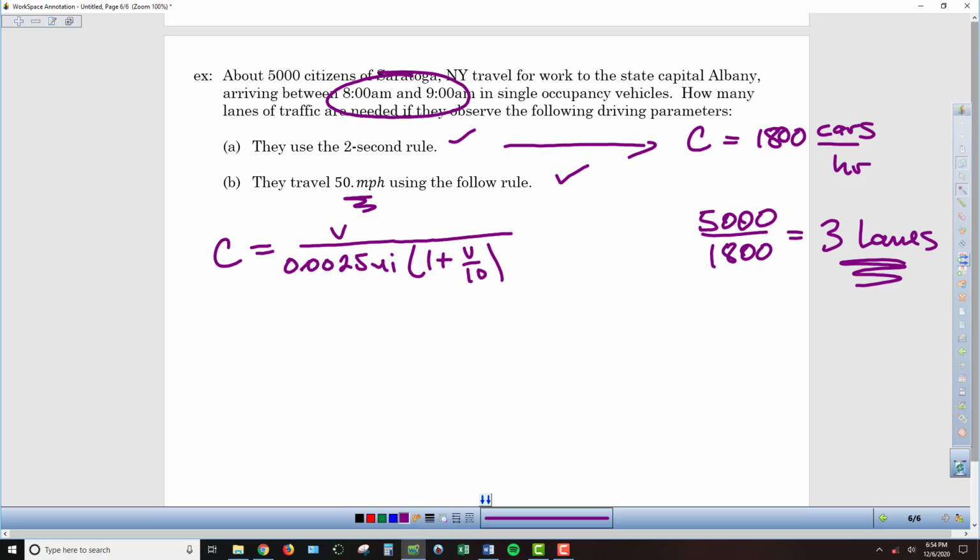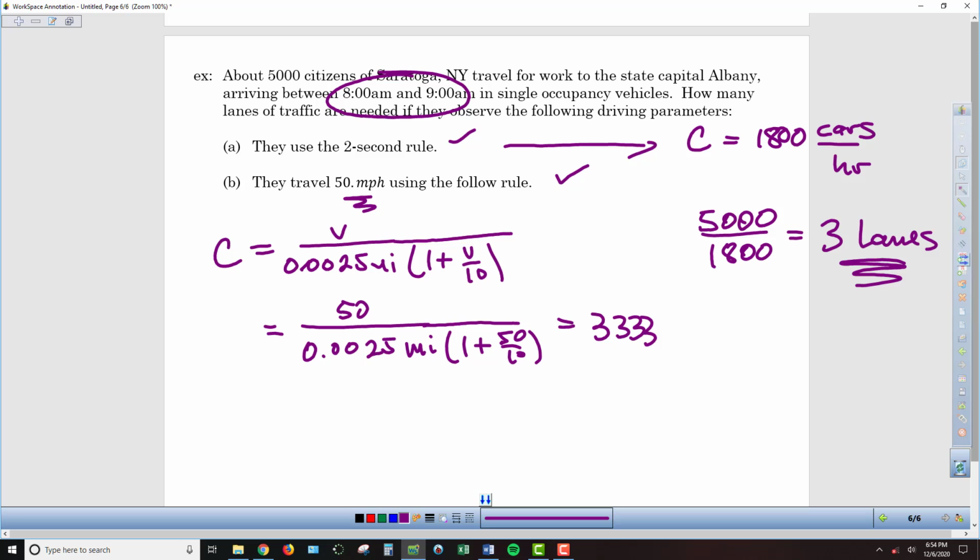So plugging in, we have a velocity of 50 miles per hour on the top. We've got 0.0025 miles times 1 plus 50 divided by 10. So eventually we're going to end up with a capacity of 3,333 cars per hour. And that's per lane.